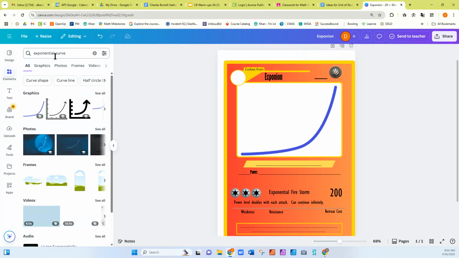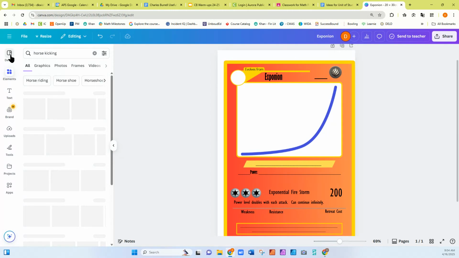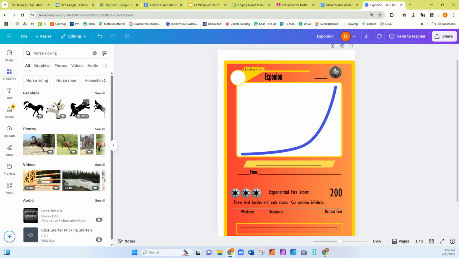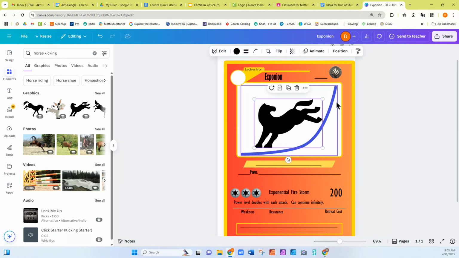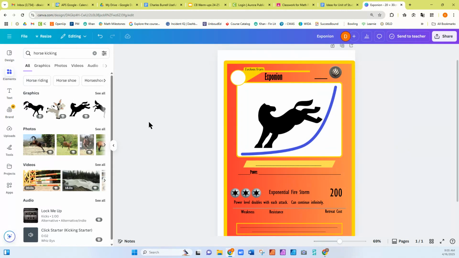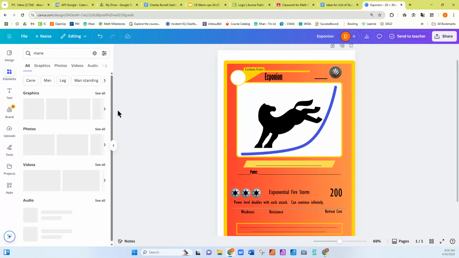Then I'm gonna look up horse kicking. Boom. I'm gonna do that guy. Looks kind of dorky, so it's perfect. I'm gonna change the size. He's kicking along that exponential curve as it goes up and up and up into infinity. Now I did say he's got a mane of fire, so let's find a good mane.